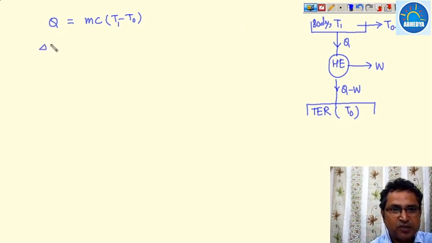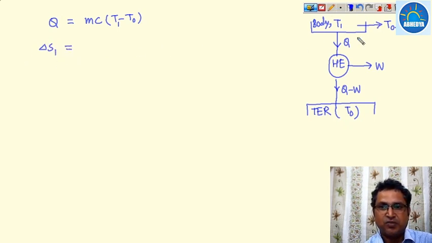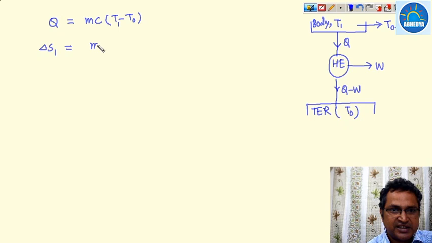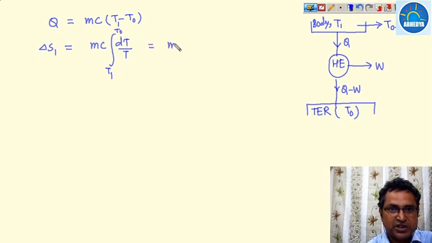And what is the entropy change of this body? I am writing delta S1, that is mc dT upon T integrated from T1 to T0. So this value becomes mc ln T0 upon T1.